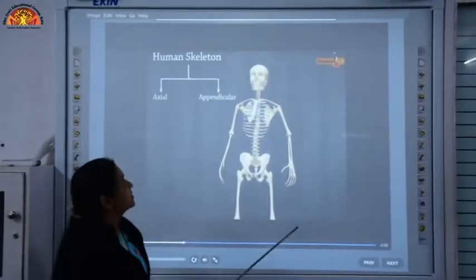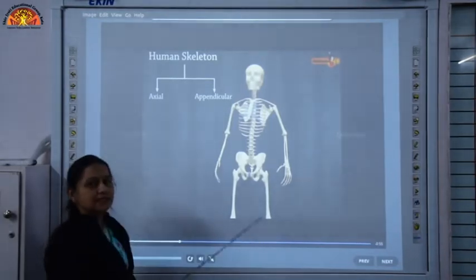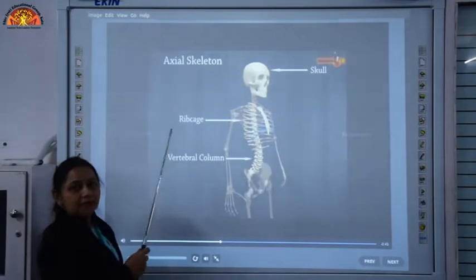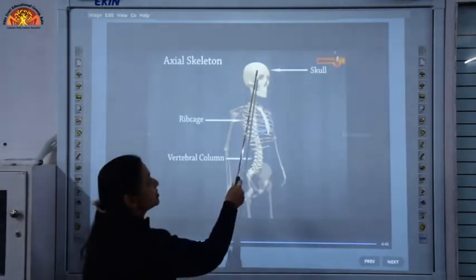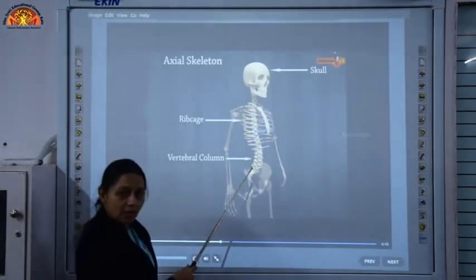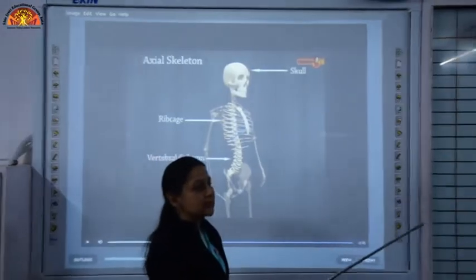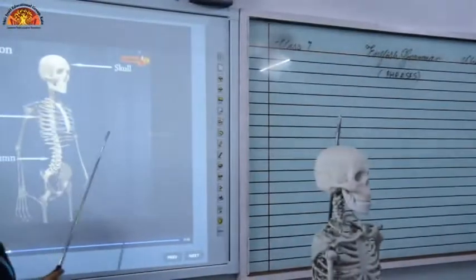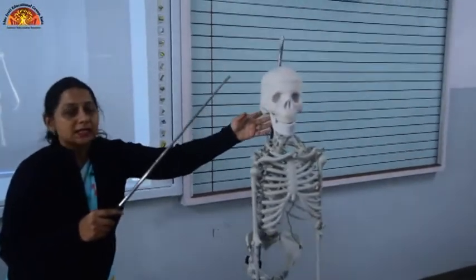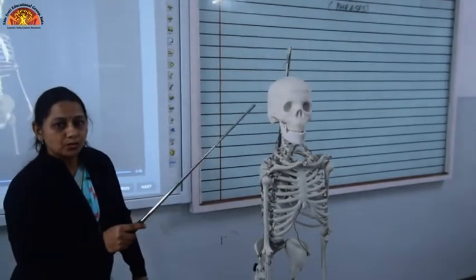We are going to study the axial skeletal system first, and then we will discuss the appendicular. The axial skeletal system, as you can see, comprises the skull, the rib cage and the vertebral column. We are going to discuss these with the help of this skeleton. As you know, this skull is made of 22 bones.